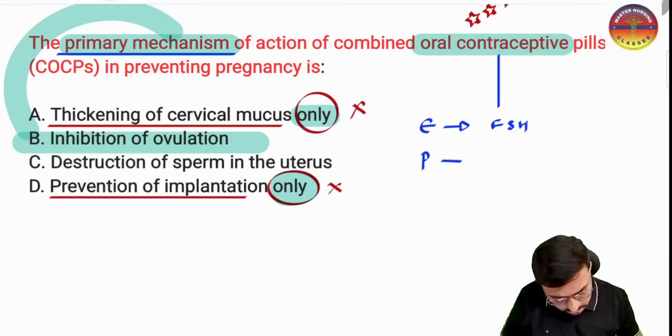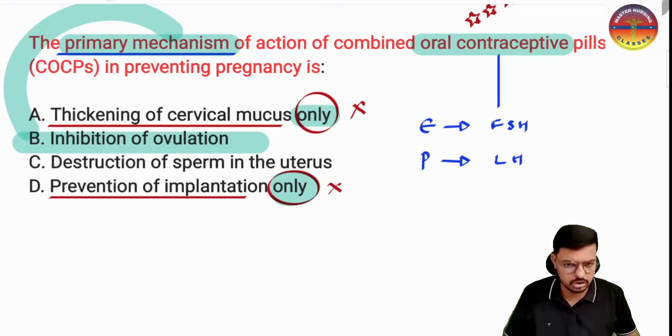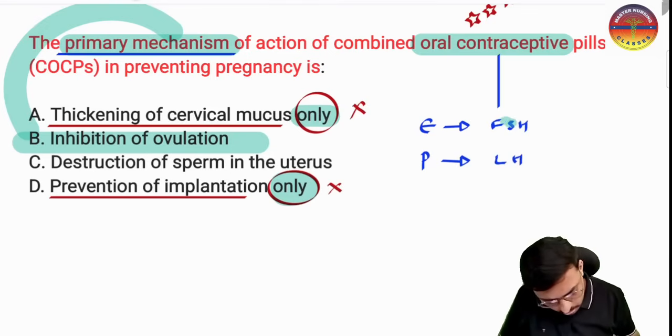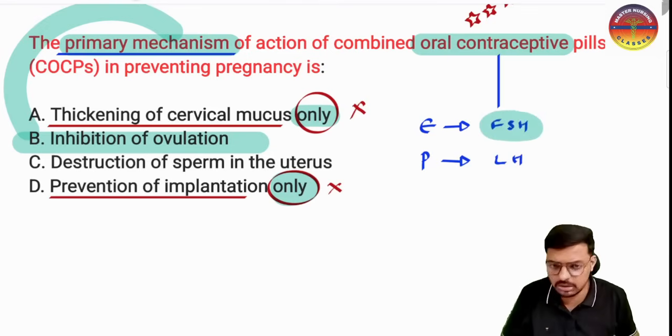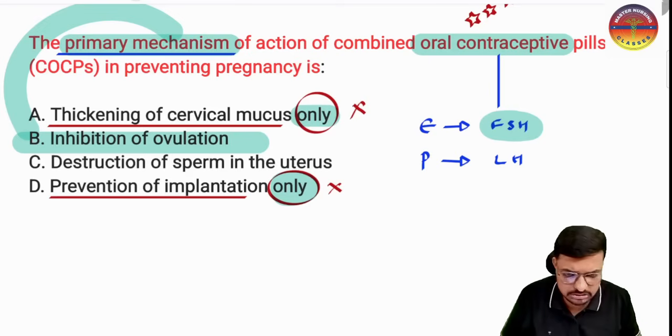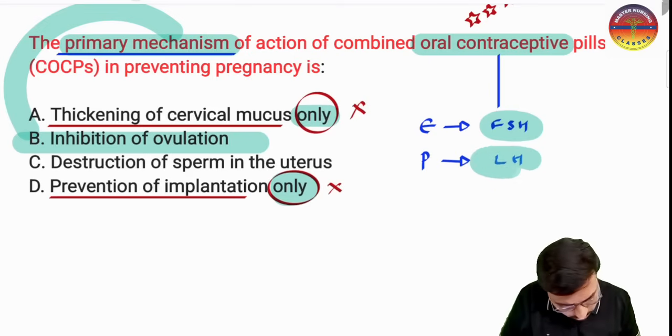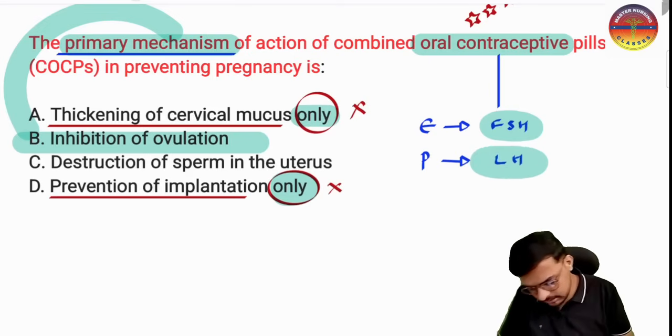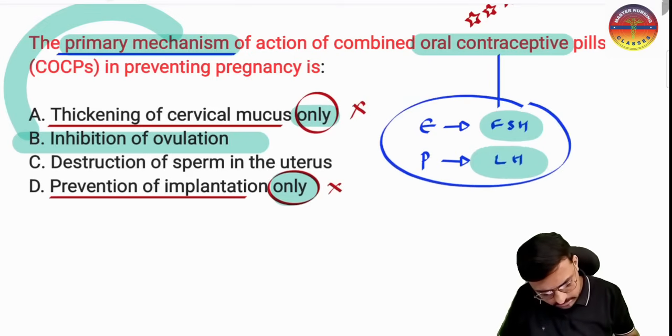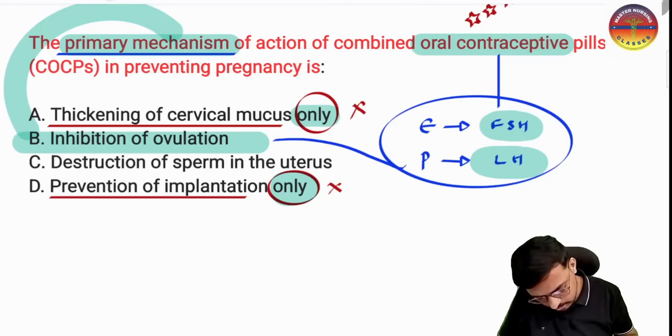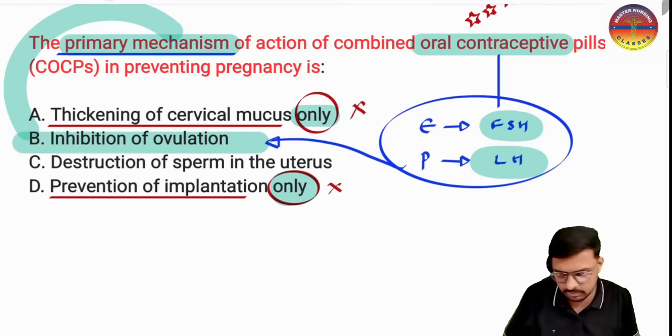And progesterone is going to send negative feedback on the luteinizing hormone, so there is no ovulation. No ovulation because estrogen is not allowing FSH to release, and no ovulation because there is no LH. So the inhibition of ovulation is the primary mechanism of action of our oral contraceptive pills.